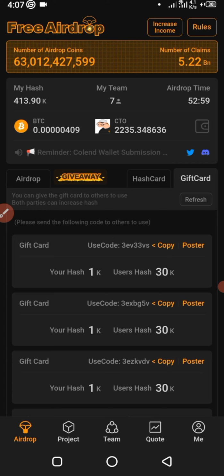So each person you bring and you share your gift card with, you get 1k, while the user, the person who will use it, will get 30k.